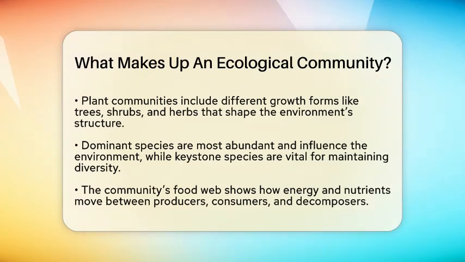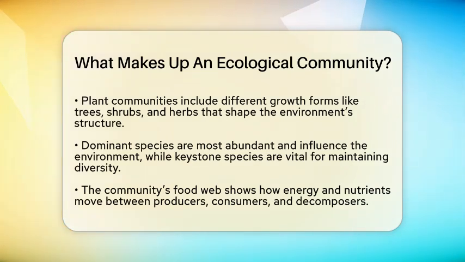In plant communities, you'll often see different growth forms like trees, shrubs, and herbs. These forms shape the physical structure of the environment. Tall trees provide shade and habitat, while low-growing herbs fill in the spaces. This structure affects how animals and other organisms use the space and resources.